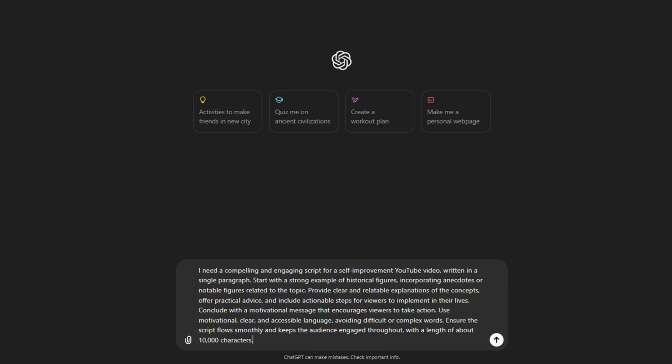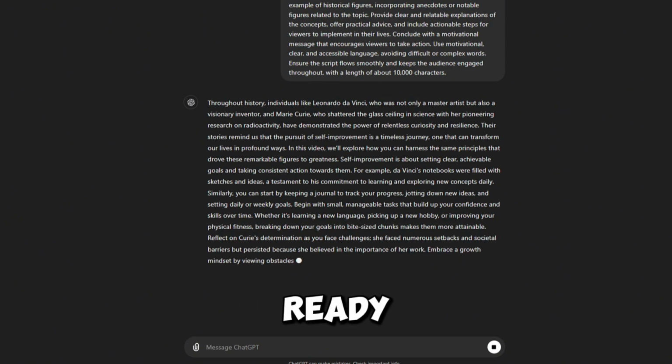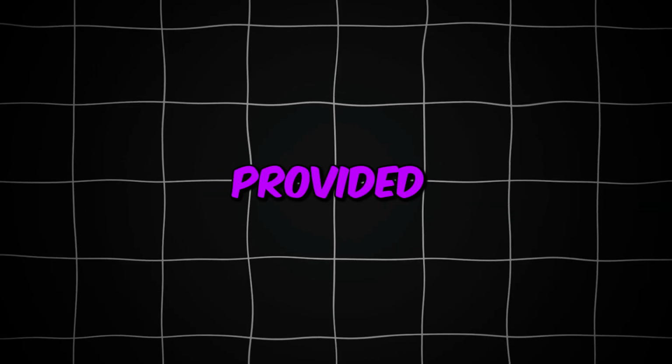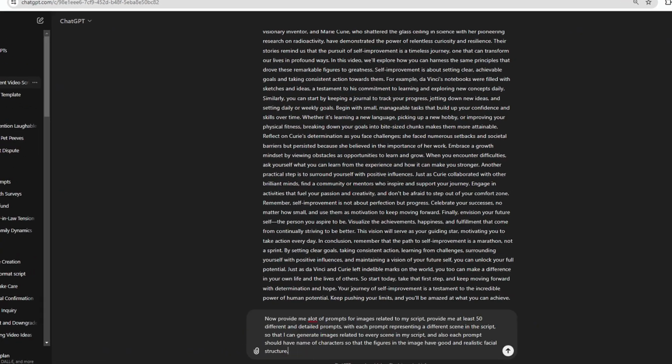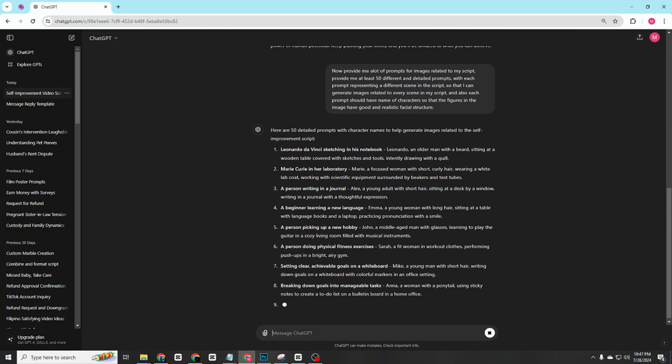Simply copy it and paste it into ChatGPT. In just a few seconds, ChatGPT will have your script ready. Now, we need another prompt for the images we will use in our video. I've also provided the image prompt in the description. Just copy and paste it, and ChatGPT will give you a prompt for images in a few seconds.